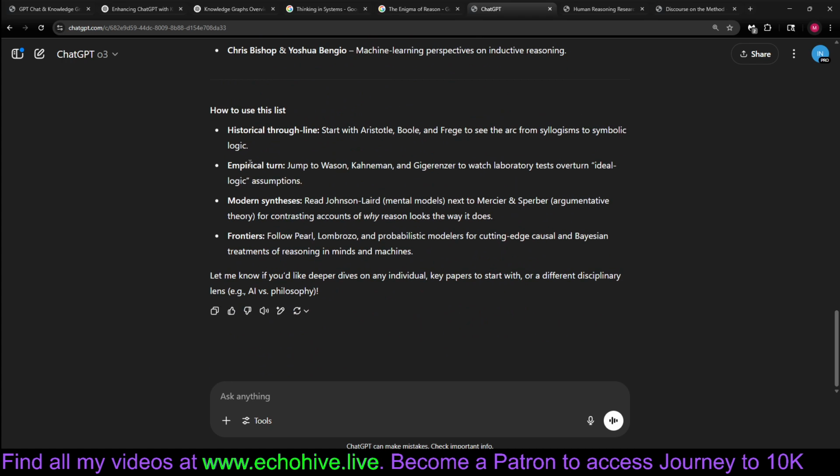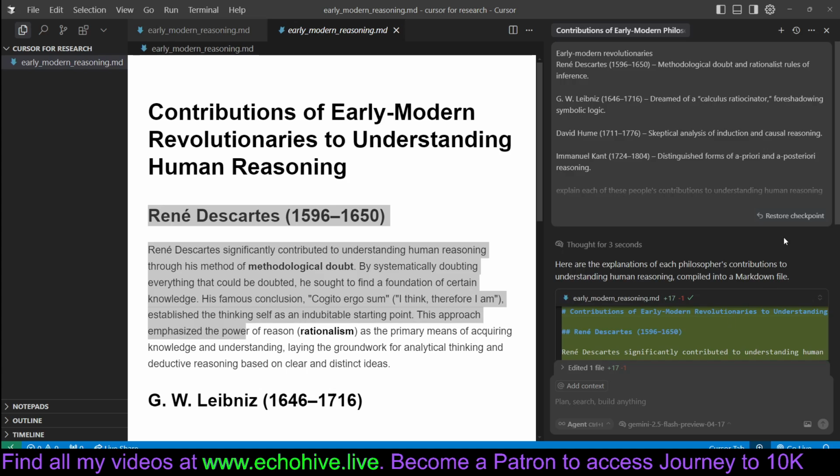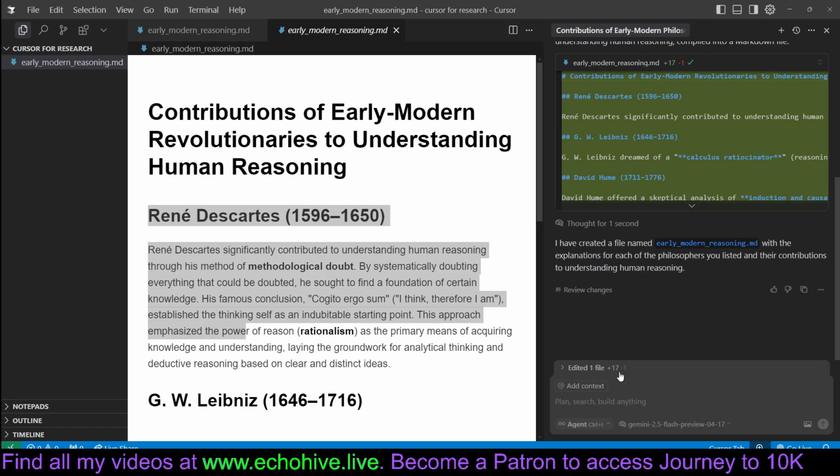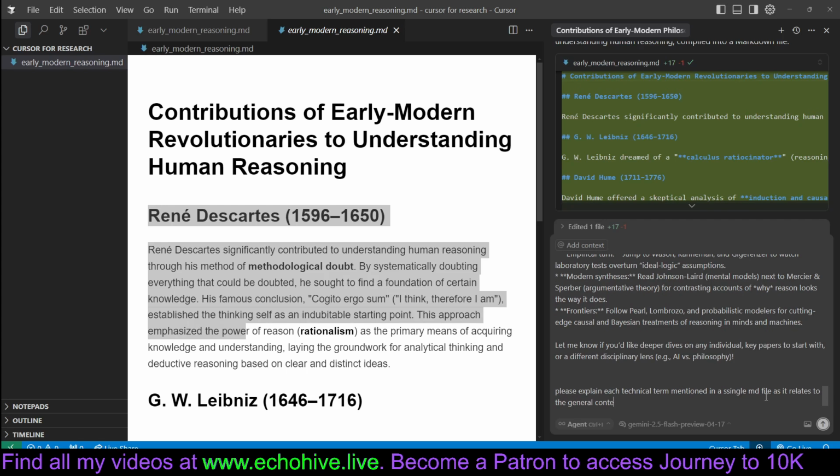Now, another thing we could actually do is to copy this entire response. And let's go back to the beginning. Let's actually restore checkpoint, or actually we can leave this here and type it, paste our content, the response from O3, and ask, please explain each technical term mentioned in a single MD file as it relates to the general context, let's say.